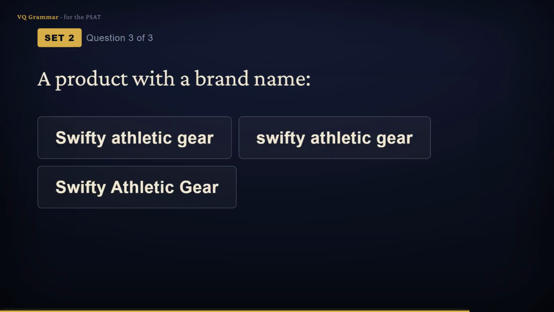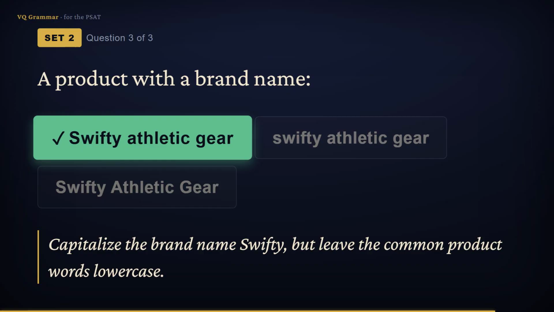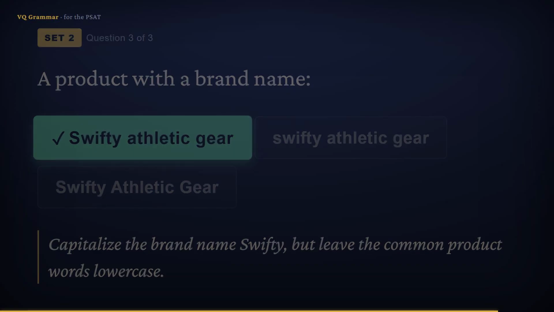Which is correct? Swifty is the brand name, so it gets a capital. But athletic and gear are just common words describing the product, so they stay lowercase. Capital on the brand, lowercase on the rest. So the answer is Swifty Athletic Gear.